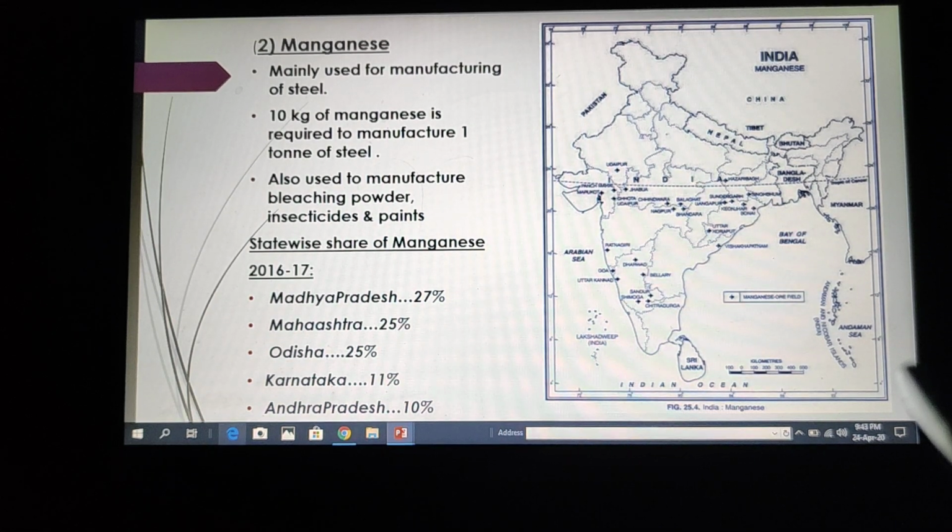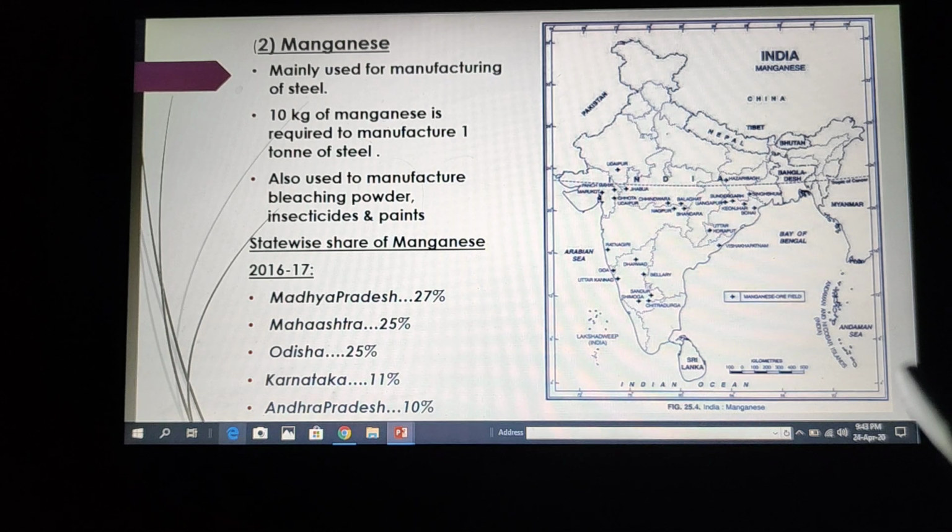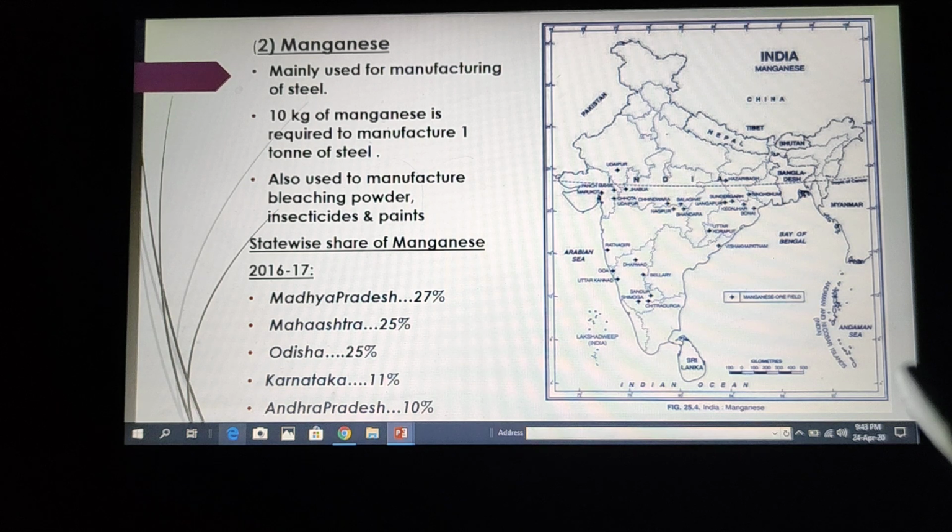So that's all for today. Today we have discussed metallic minerals. Under metallic minerals we have discussed only the first category, that is ferrous minerals. Two ferrous minerals we have discussed, iron ore and manganese.